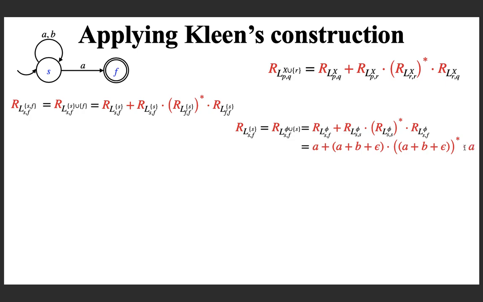So this is the formula, which you can rewrite, because A plus B plus epsilon, the whole star, is actually A plus B the whole star, because A plus B star represents all strings over the set AB. If you remember that semantics, this rewriting is okay.